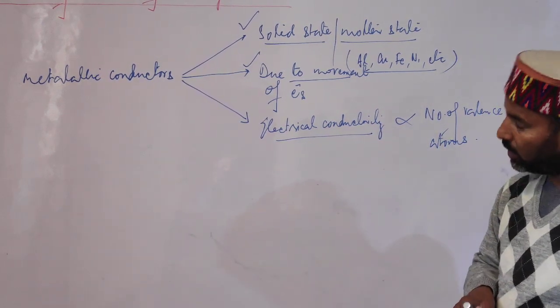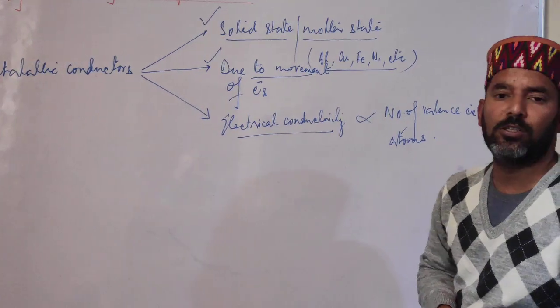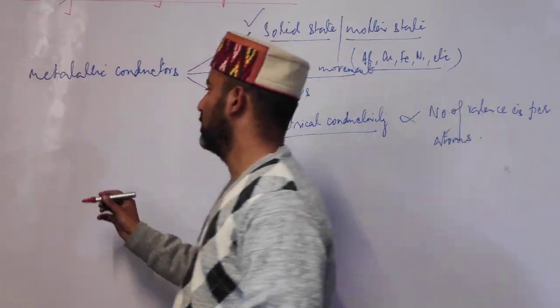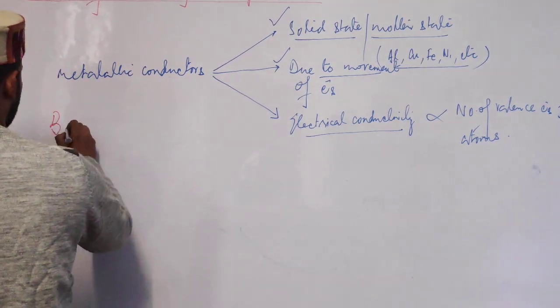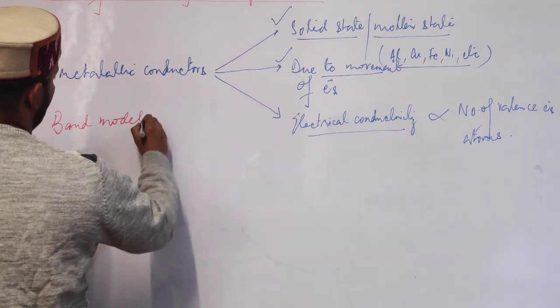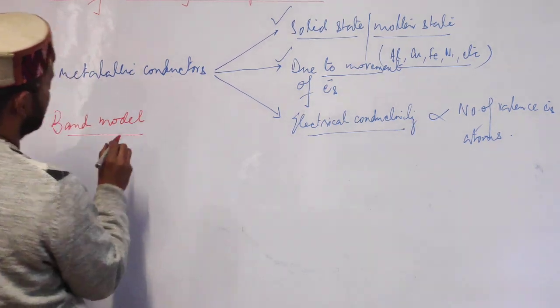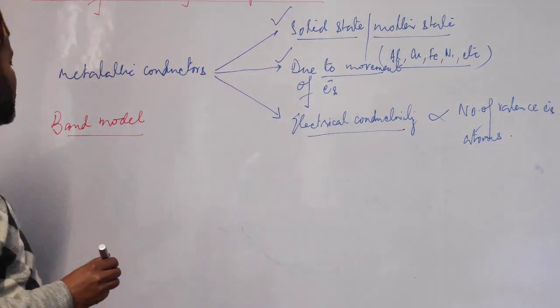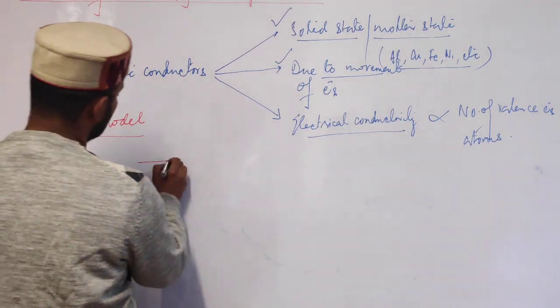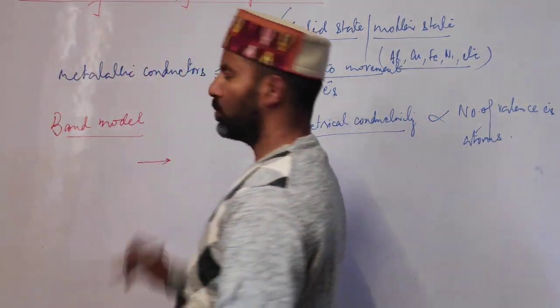So students, the conduction of electricity in metals is explained on the basis of the band model. So we have a very important topic, the band model. Conduction of electricity in metals can be explained on the basis of the band model. So students, first, what is the band model?